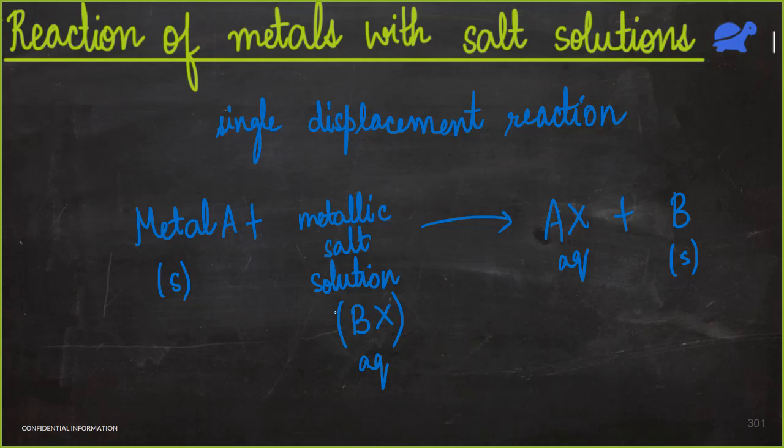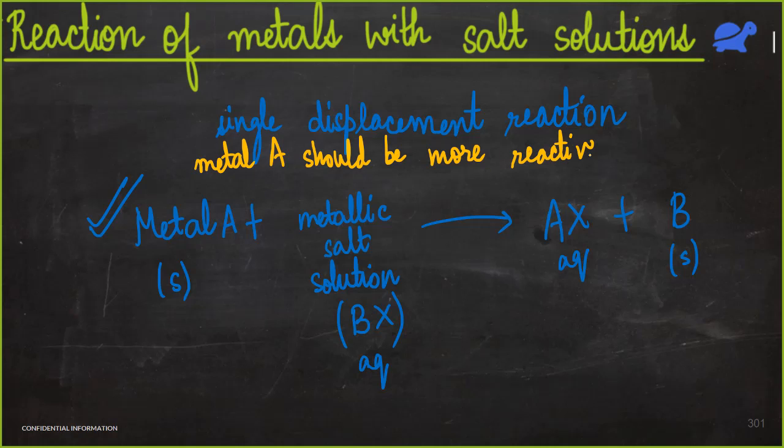And there was a very essential condition for this reaction to take place. Do you remember what that condition was? Everyone has forgotten. So the basic condition was that metal A should be more reactive than metal B. This can only take place when metal A is more reactive than metal B.